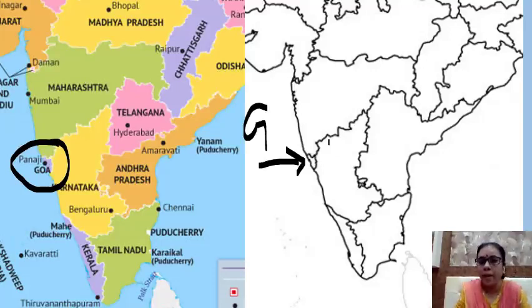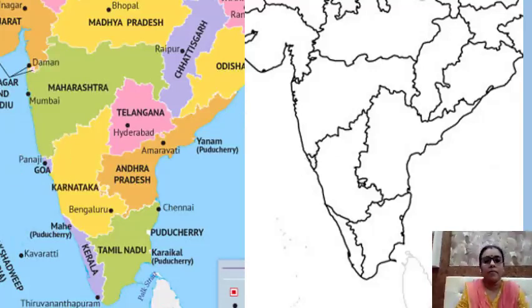Rajasthan is the biggest state and Goa is the smallest state of India. You have to remember this. The next one is Karnataka. Now Karnataka is also the neighboring state of Maharashtra.